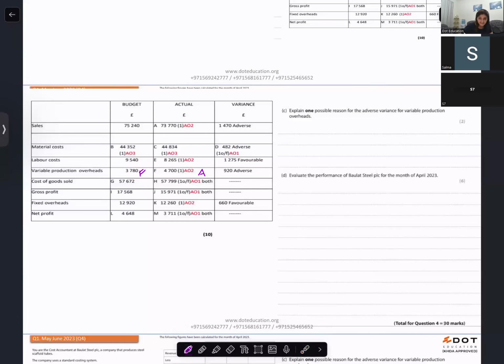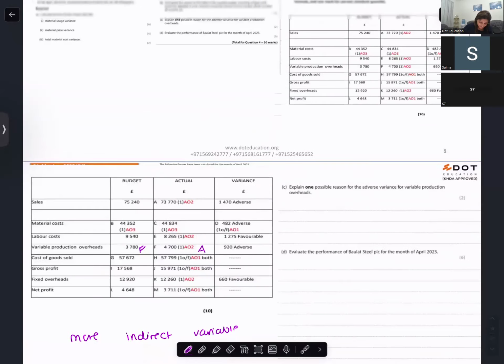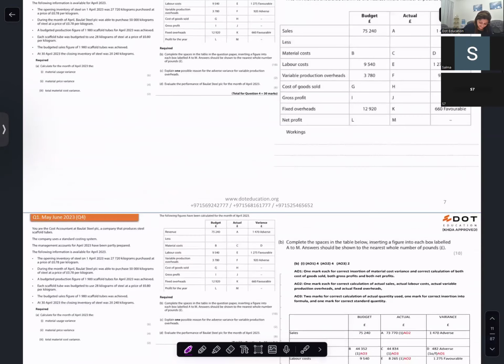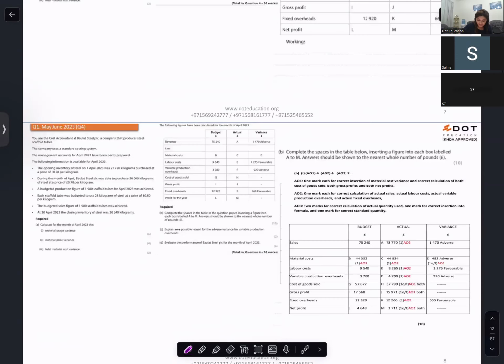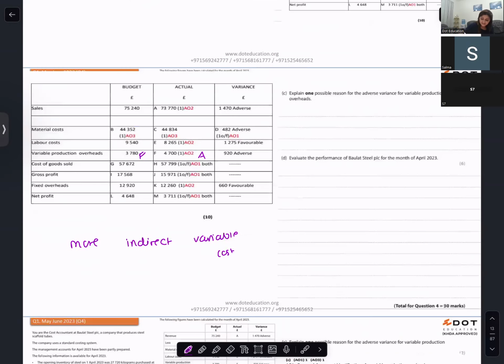That means indirect cost is happening more. More indirect variable cost. No need to specify which one. They want a reason. What could be the reason for this variance? More materials were used to produce whatever they produce. It is a steel company that produces scaffold steel tubes. The best reason you could give is that maybe the maintenance cost was more.